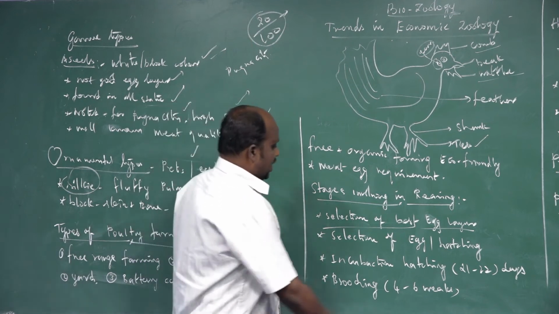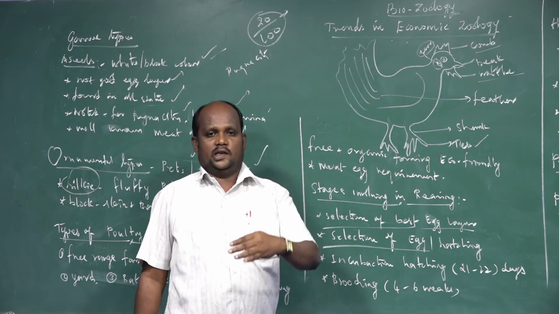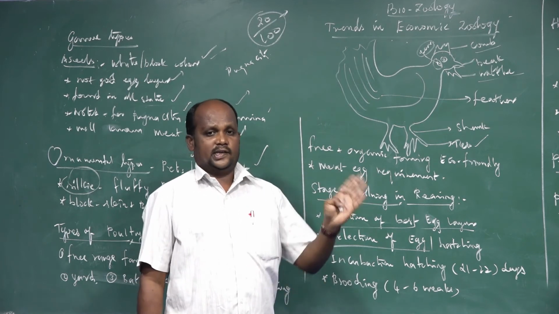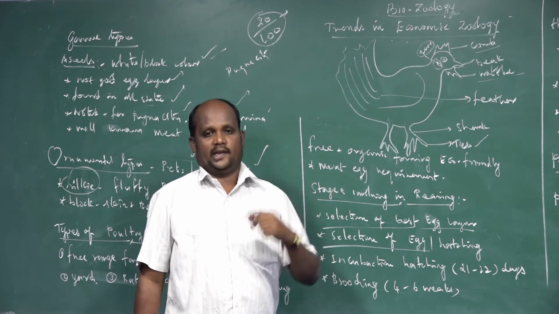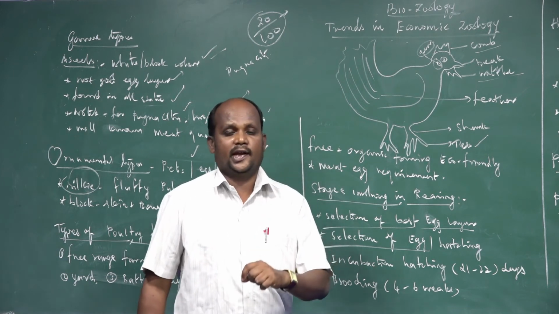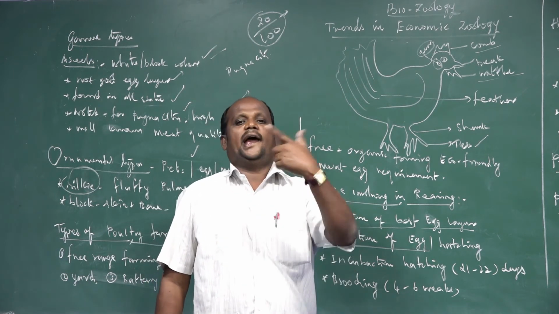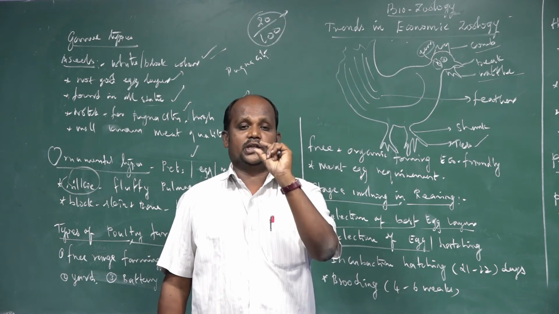Second one is selection of egg. Selection of egg means we choose the species we are going to rear, and they will lay the eggs. The eggs should be of very good quality. What are the egg qualities? Healthy eggs should be there, they should hatch within a short period, should not be damaged, and the shell should be very strong.